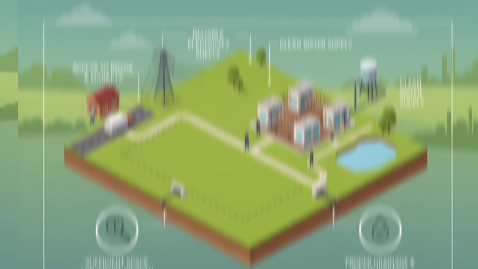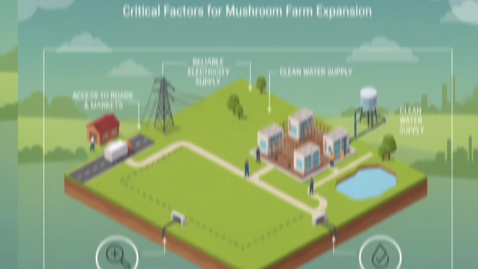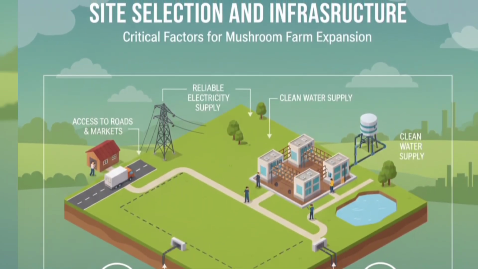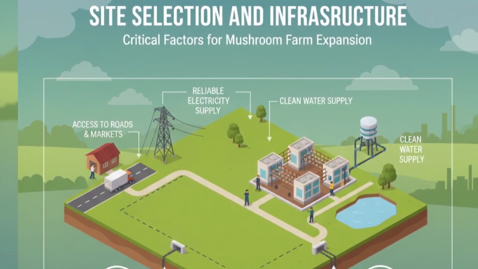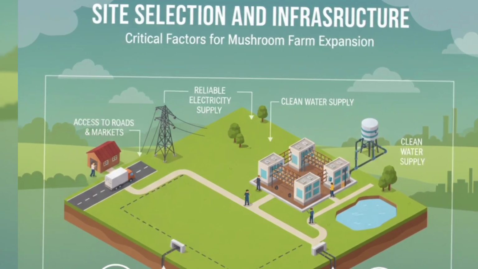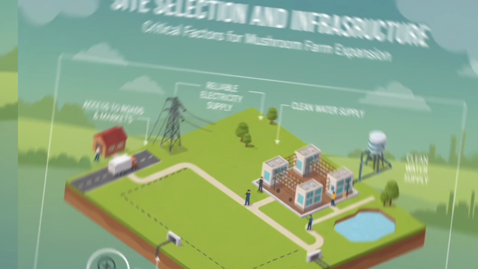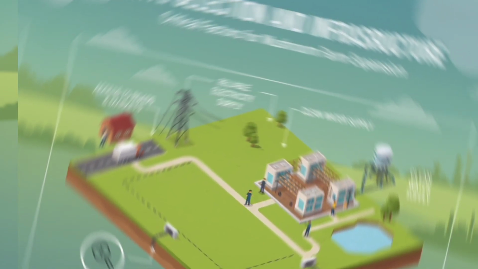Site selection and infrastructure. Choosing the right site for expansion is critical. The site should have easy access to roads and markets, reliable water and electricity supply, and sufficient space for future growth. Water quality must be good because mushrooms require clean water for misting and irrigation. The infrastructure should also allow for proper drainage and waste disposal.